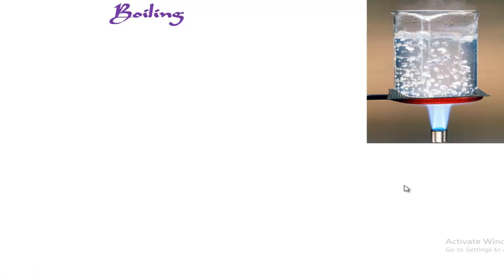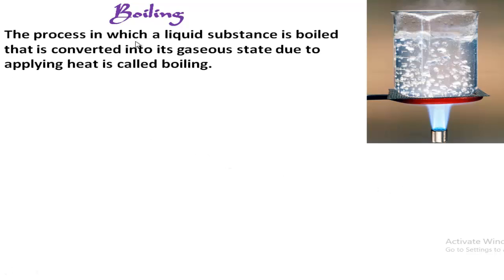process. What is boiling? The process in which a liquid substance is converted into its gaseous state due to applying heat is called boiling. So boiling is the process of conversion of a liquid substance to its gaseous state. Follow this picture. Here water is boiled and follow, bubbles are creating and already it is converted into its gaseous state.